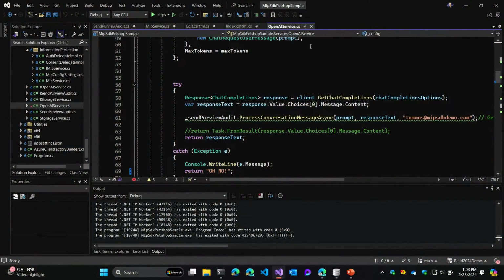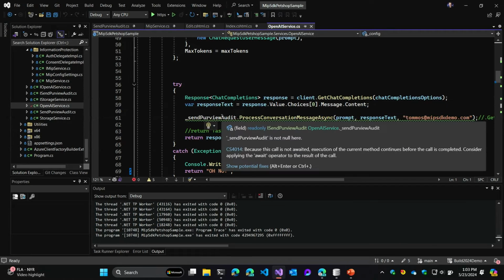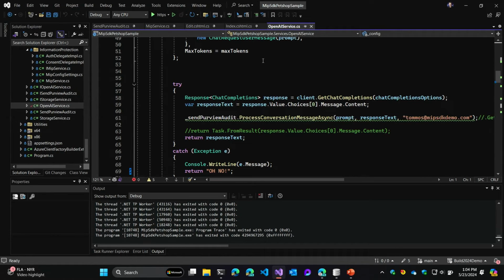So I've got this OpenAI service, and I have this send GPT request, which is my generic call to Azure OpenAI. Oh, sorry, I forgot we're on two different screens. So in here, we're in this OpenAI service, and this is just our library for calling into Azure OpenAI. As part of that, we've injected this call to send Purview audit, process conversation message async. And that happens anytime anything in the application calls Azure OpenAI. Totally transparent. We don't really wait for anything or care what happens, but fire this audit event off so that it gets logged.